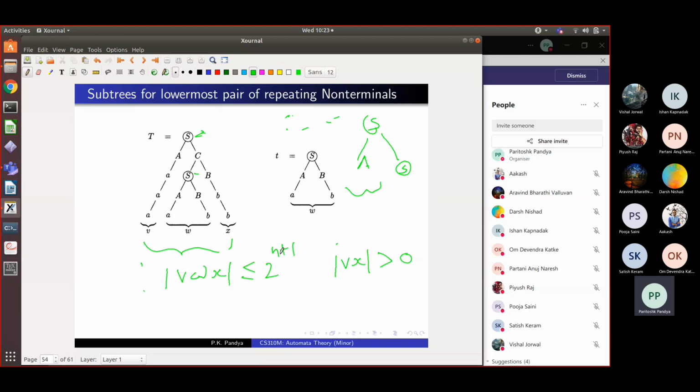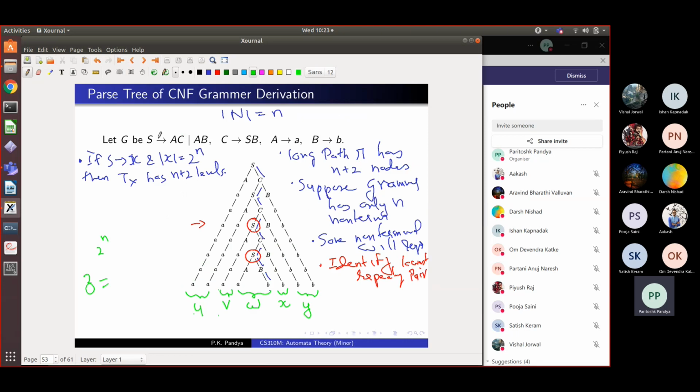It is at most 2 raised to n plus 1. Agreed? So not only can we break up this string Z into 5 parts, but this part is not very long. It has a bound 2 raised to n plus 1, and both V and X cannot be empty. Okay.